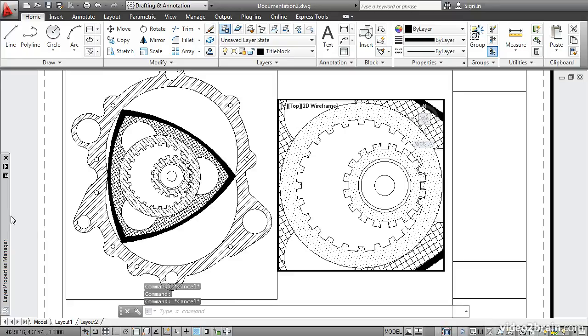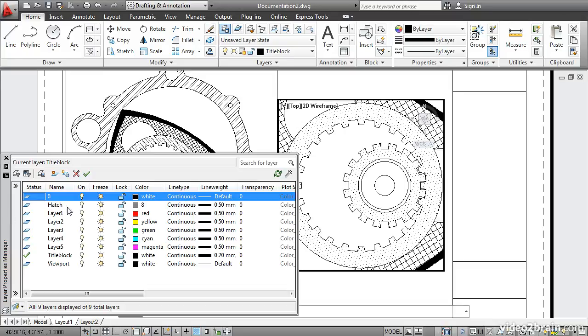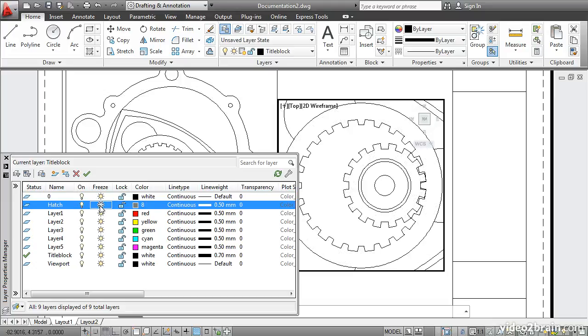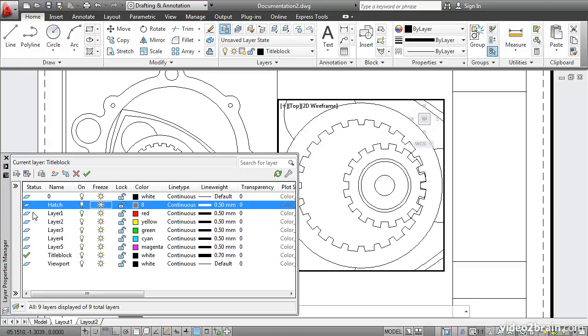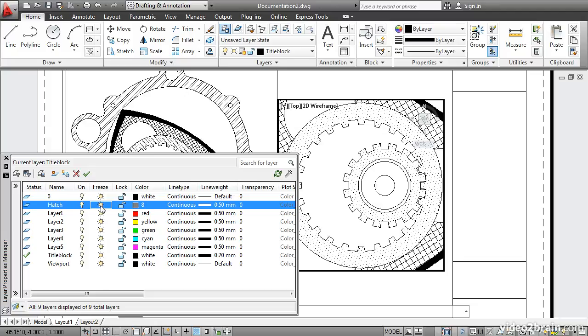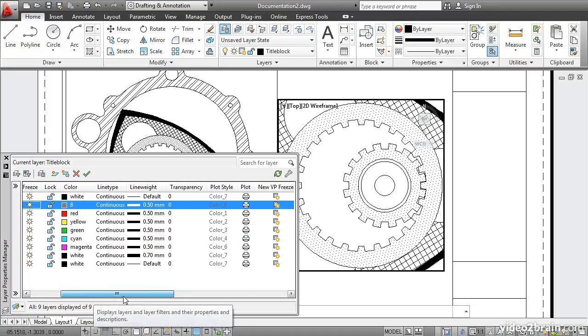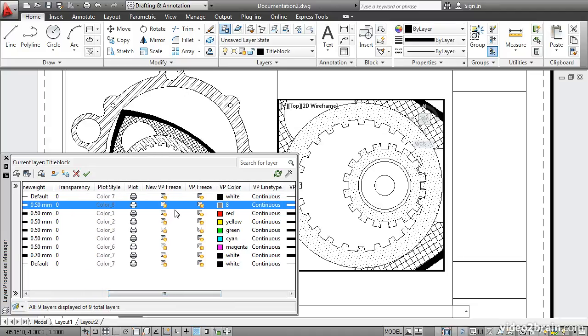Go over to the Layer Properties Manager. If you freeze the hatch layer, it freezes in all viewports, and that's not what we want, because I want to see it over here, but not over here. So instead of freezing the layer, what you do is you scroll over and you freeze it here in this column, Viewport Freeze.